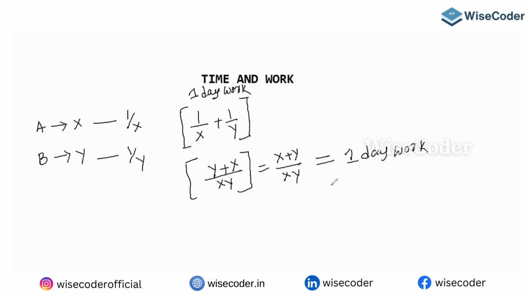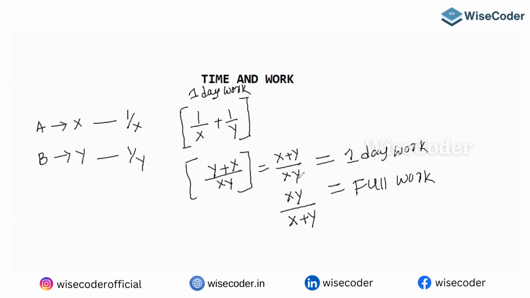So if you want the full work, the full work is nothing but the reciprocal of that, which gives XY by X plus Y. Which means product of the days by sum of the days.